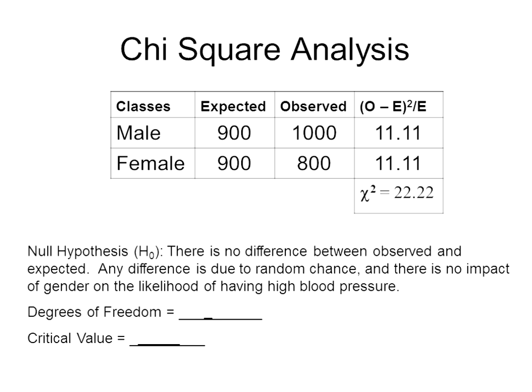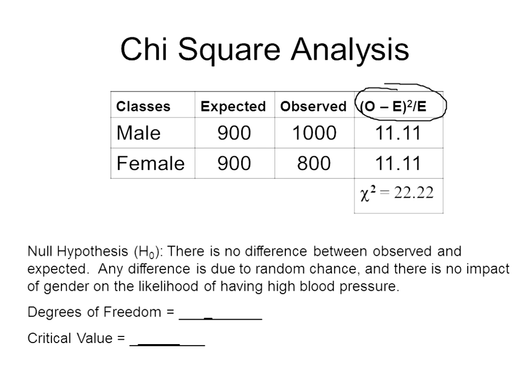The next thing that you have to do is complete the formula. There's a formula up on top here that you see, and it's O minus E quantity squared over E. That's observed minus expected, squared, divided by expected. So for the first row, you'd say 1,000 minus 900, which is 100. You'd square that number and then divide it by 900, and you should get 11.11. On the next row, you do the same thing and you end up with 11.11. You add those numbers together, and what you get is 22.22. That is called your chi-square value. Basically, what that value does is it's a summary number of the difference between observed and expected.